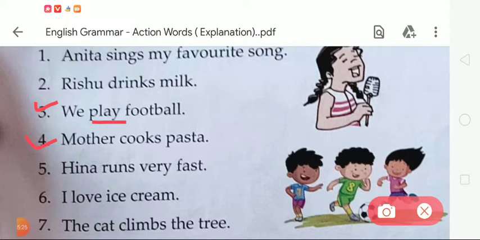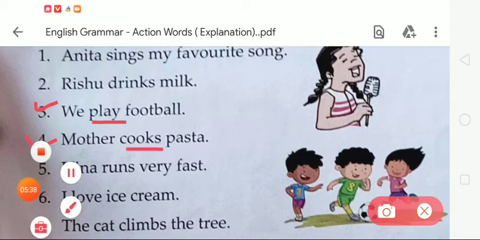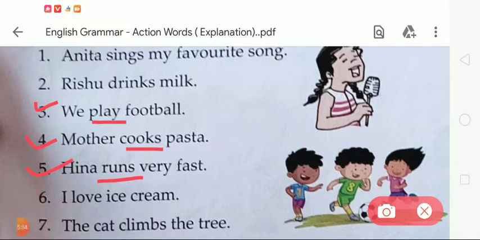In number 4, mother cooks pasta. Tell me which word is the action word? The action word is cooks. Now the next, in number 5, Hina runs very fast. In this sentence, the action word is runs. So we have to underline the given word runs.